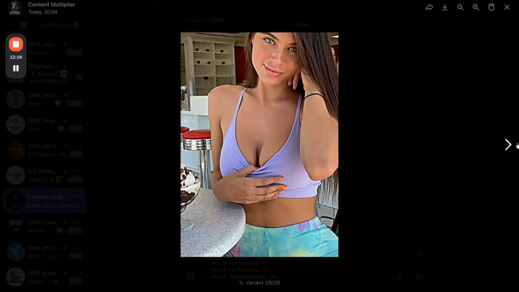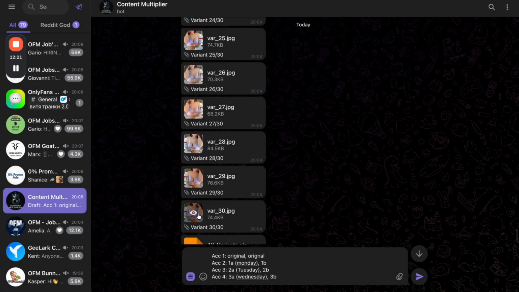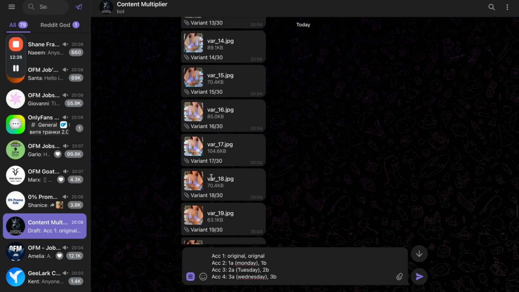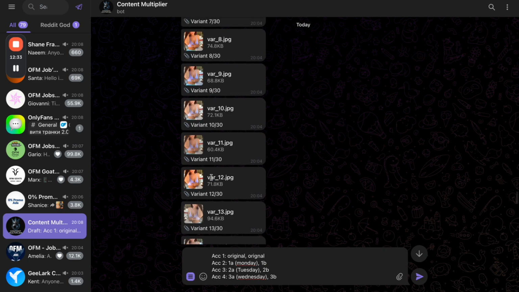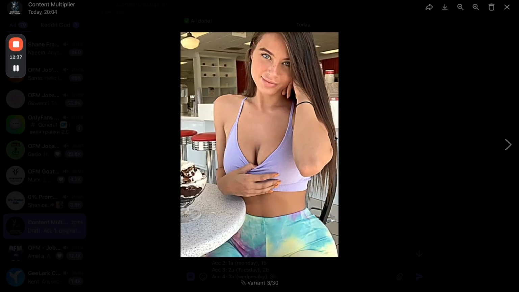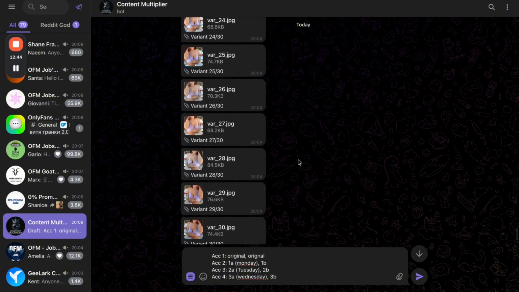For example, in this scenario, for me, those are kind of similar. And if I see it like that, I would not recommend reusing them. As I said before, if we start to repurpose content, a lot of times the content gets a little bit similar. But you can see, especially here in the beginning, the differences are very visible, but they're not destroying the pictures. And this is what makes this spoofer so amazing. This is how you're able to multiply your content as often as you want for any social media platform.